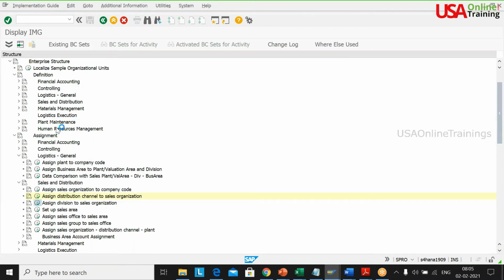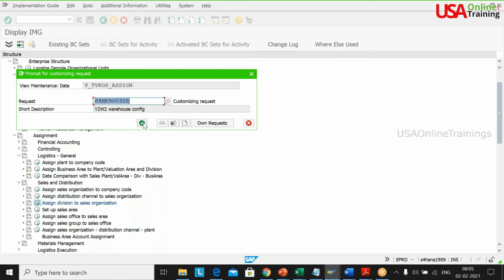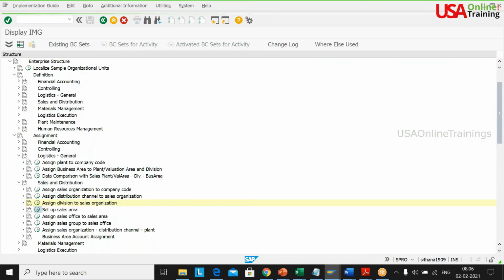Divisions. So H1 S1 and H1. Set up sales area. So I'm creating the entire org structure in ECC S4 side at one time, from inbound perspective and outbound perspective, so that when we go for outbound, I need not do this activity again. So just at the beginning we will create it. It will take a few seconds here to open that screen.